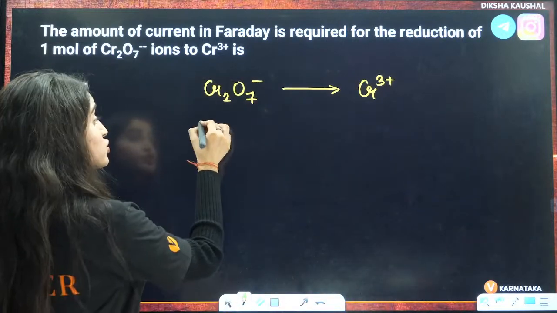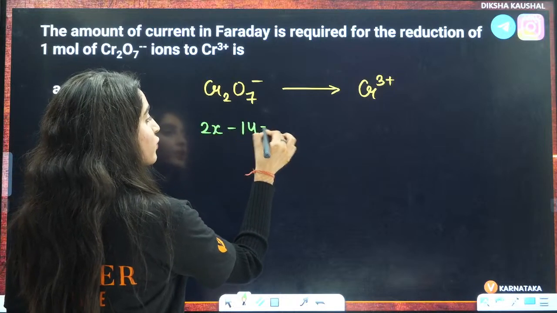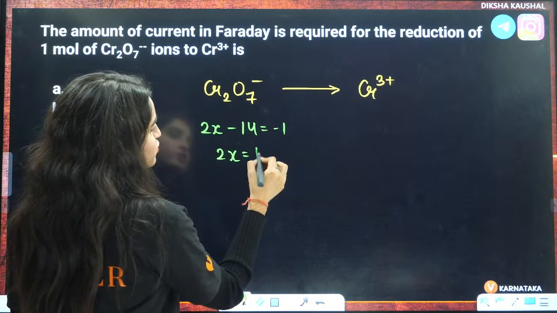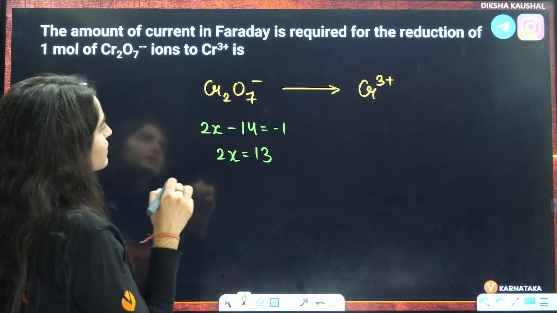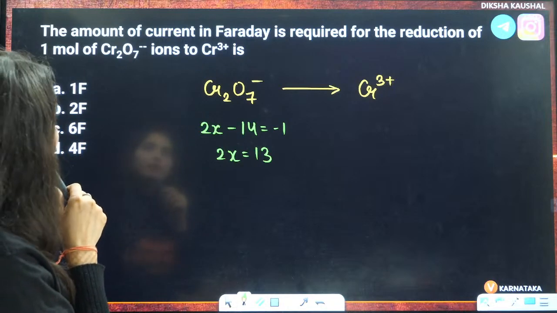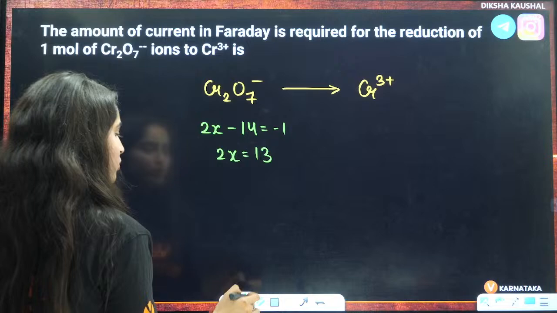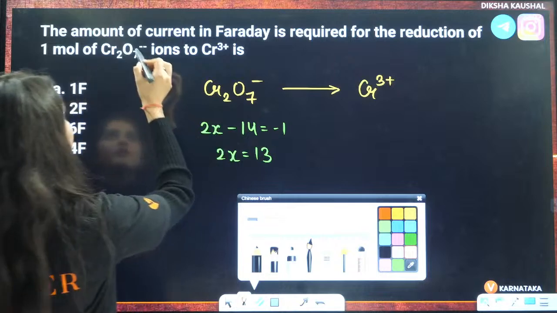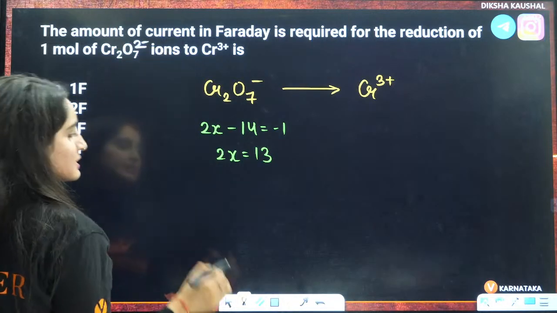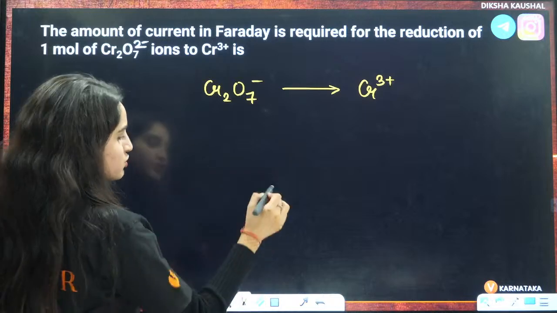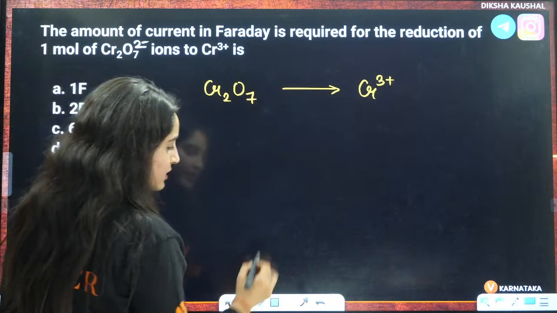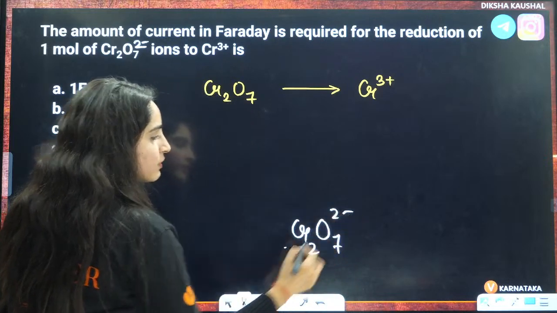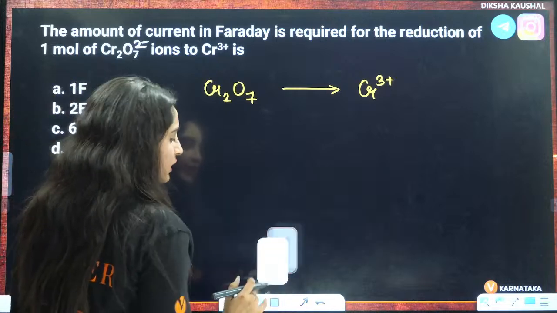Now see, this is 2x minus 14 equals minus 1. So 2x will become equals to which thing? This will become 13. So x, wait a minute, 2x minus 14, this is not minus 1, this will be minus 2. K2Cr2O7 it is, no, so it is minus 2. It is not minus 1, 2 negative charges are given to you, so it is minus 2, right? Because K2Cr2O7, it will be Cr2O7 2- ion, right?